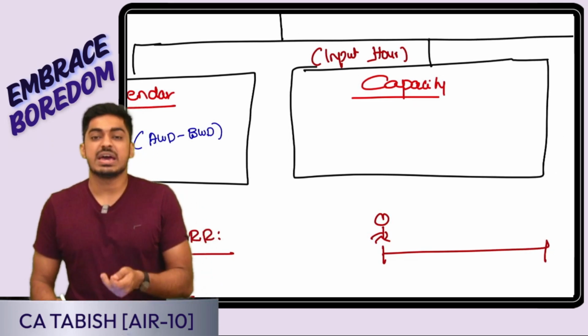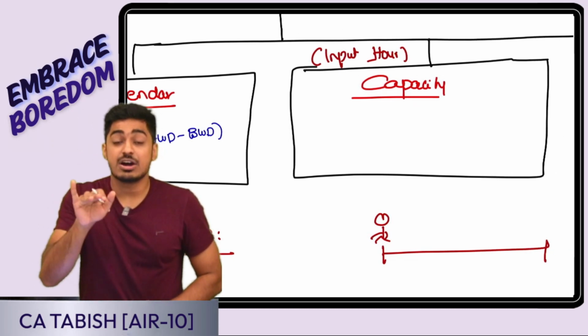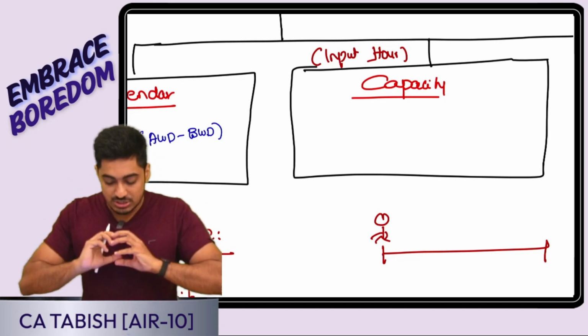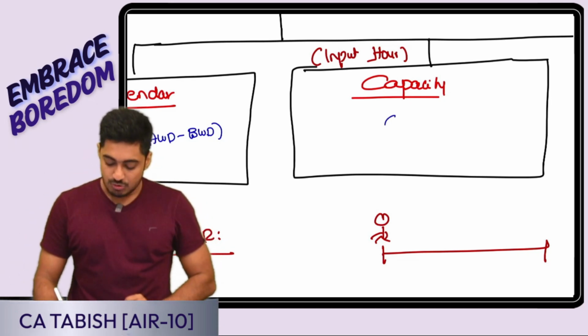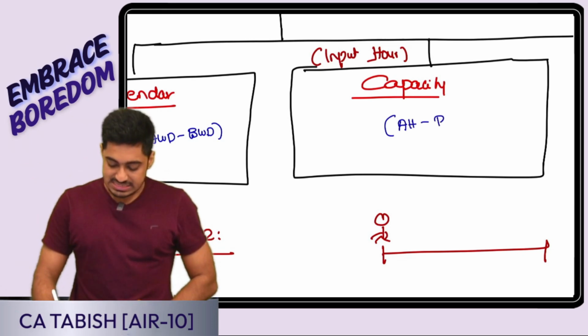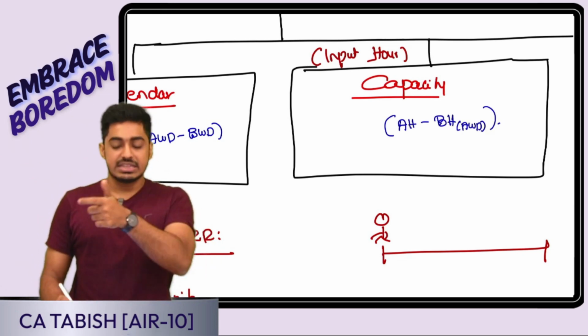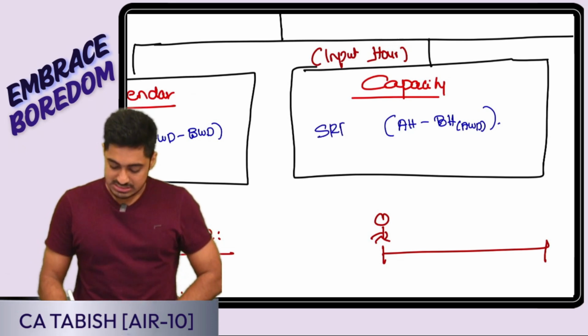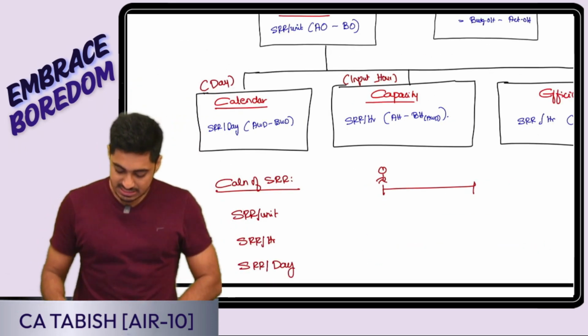Next I am having the capacity variance. Here again I am comparing the hours, the input hours, how many hours we worked. Again, how do I want it? Actual minus budget. So it is actual hours minus budgeted hours. I get the difference in hours. Convert into value: SRR per hour. Is this clear, everyone? Perfect.